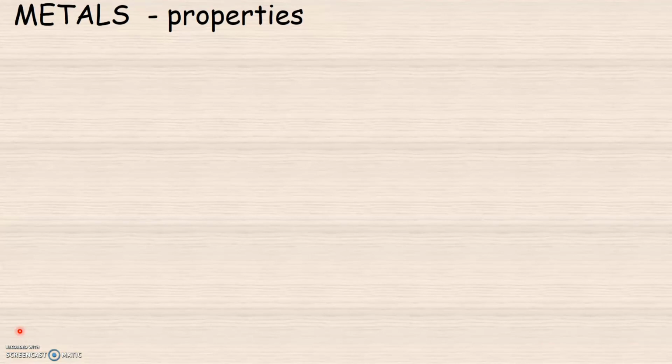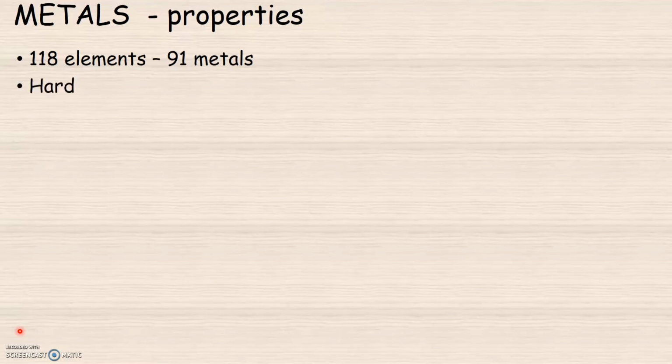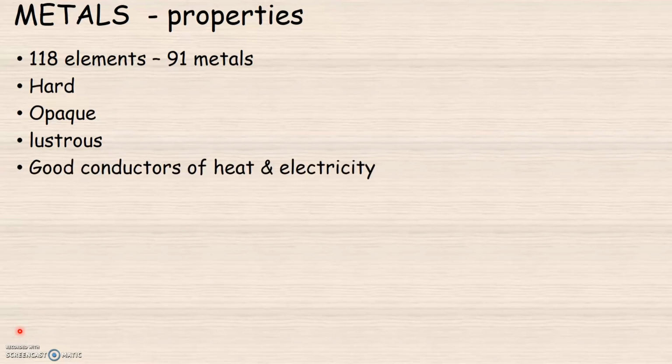We know that out of the total 118 elements of the periodic table, 91 of the elements are metals. We have also learned their properties. That is, metals are hard, they are opaque, which means they do not allow light to pass through them. Metals are lustrous, which means they shine on reflection of light. Metals are good conductors of heat and electricity.